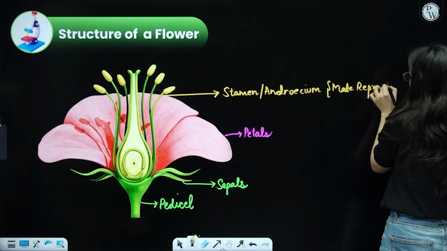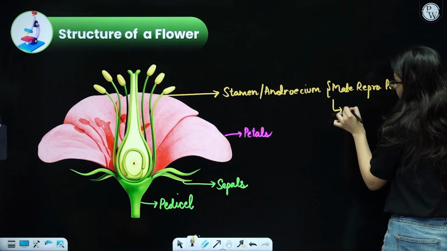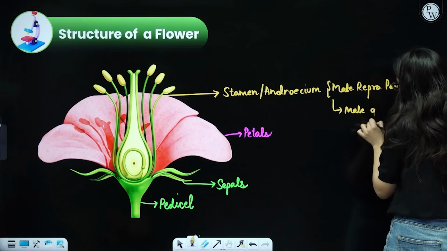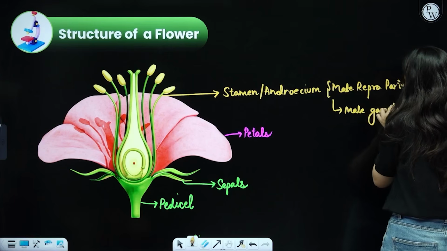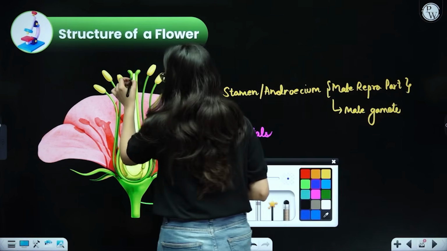Now what will the male reproductive part do? It will produce the male gamete. This is a short note just to make you understand things even better. Likewise, in the center you see a very beautiful structure present over here.